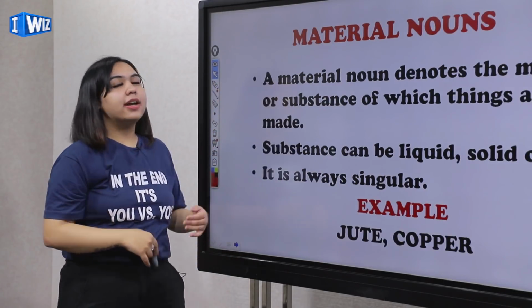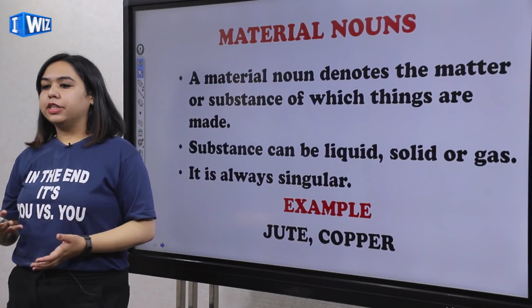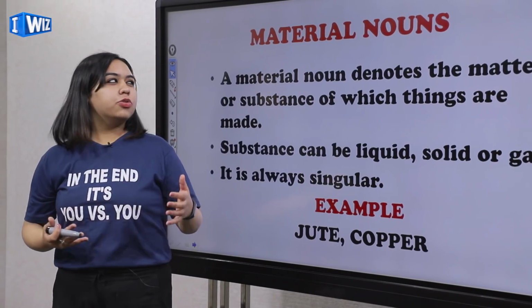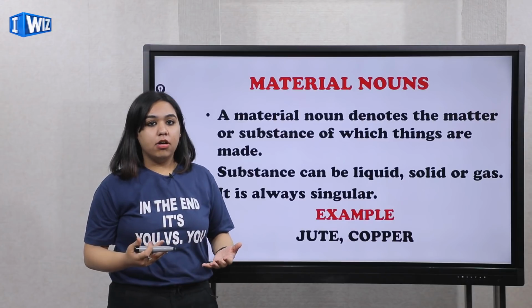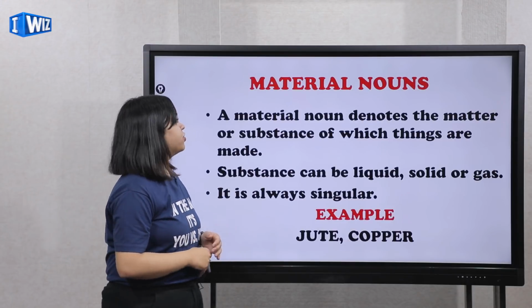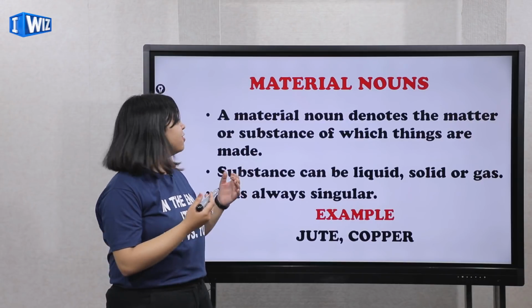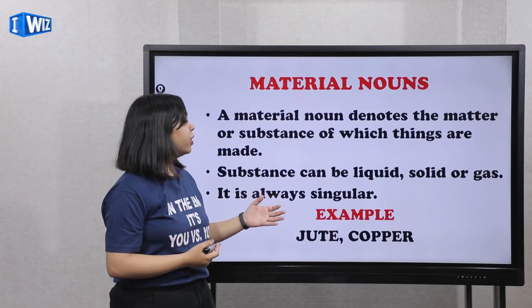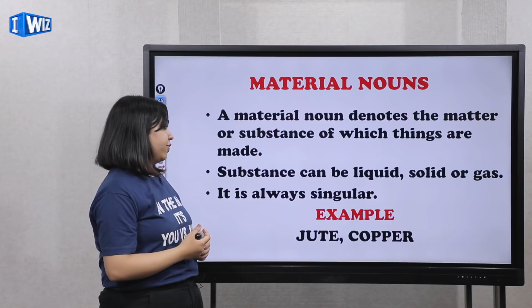And let's move on to our next type of nouns, that is material noun. Now what do you understand by material? When you listen to this word or you look at this word, what comes to your mind? Matter? Yes, matter or something like that. Let's read the definition. A material noun denotes the matter or substance of which things are made, out of which things are made. Those are the material nouns.